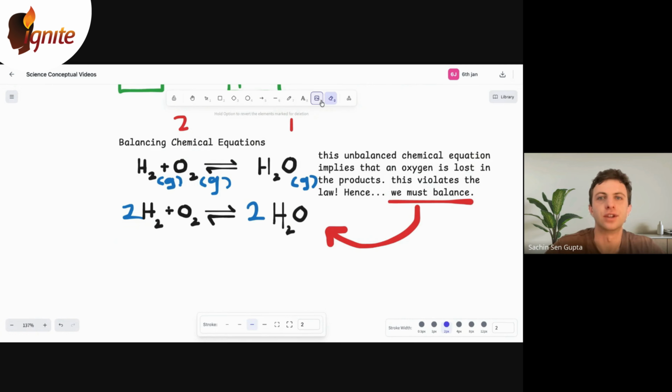Just like I said, a definition should come at the front of your short answer. A balanced chemical equation is almost as important, right? So I've had to balance this one, and I'll do a separate video on how to balance chemical equations and a lot of the tips and tricks, but this is how you do it.